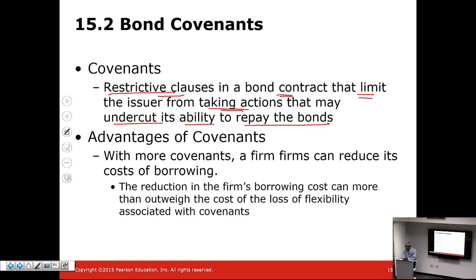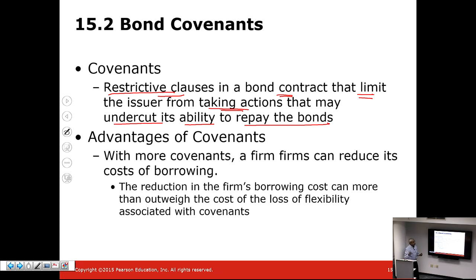It is limiting that company's ability on what it can do with the capital that they're raising. And this is necessary because bondholders, unlike stockholders, do not have any say in the operation of the firm. The stockholder, through the board of directors, can have a say in the operation of the firm. The bondholders have no legal recourse over the firm once they give the money to the firm.